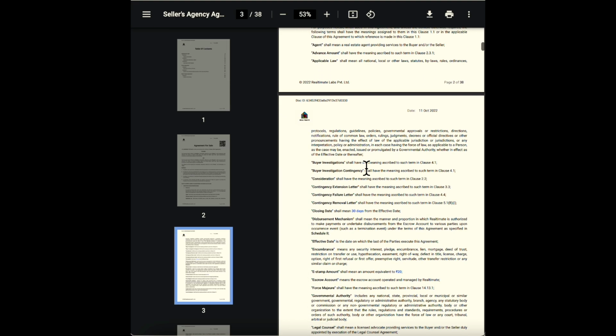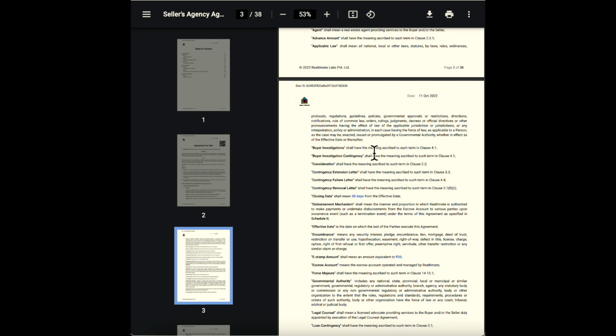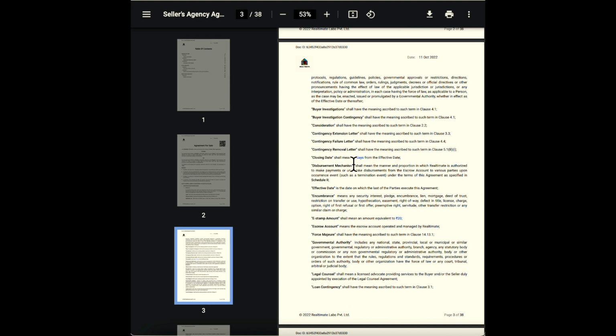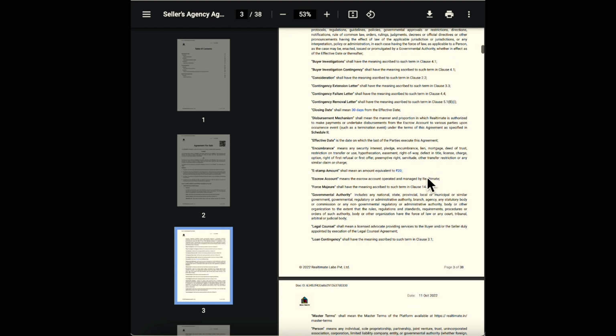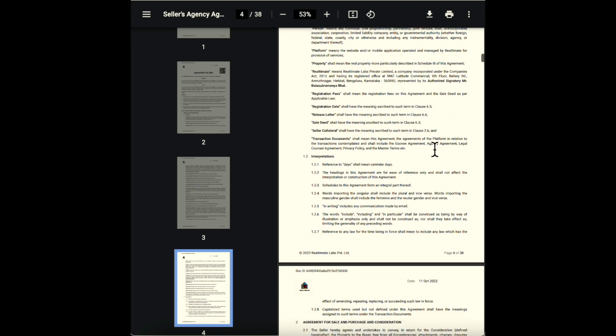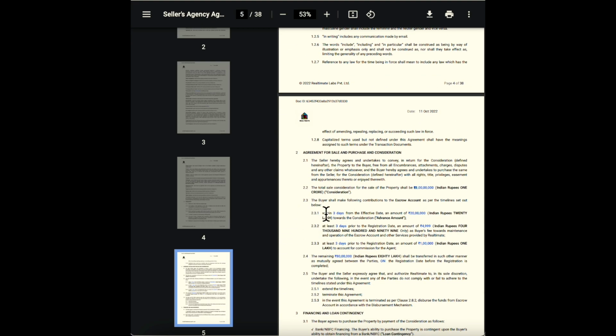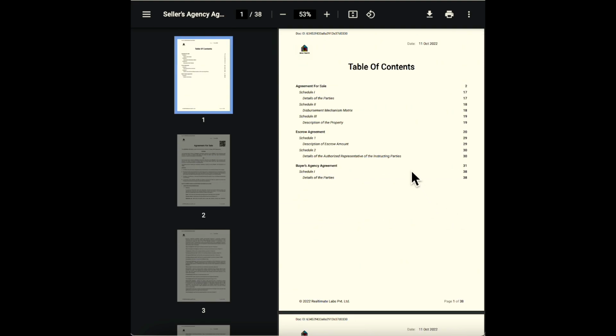And we took all the offer variables and populated the agreement with the offer variables. So things like 30 days was required for closing. What was the stamp paper amount? And what was the consideration value? And when was the first payment supposed to be made? And what happens to the remaining amount? And who gets the agent commission, etc. So we took all of that and we digitized it in the form of this agreement.